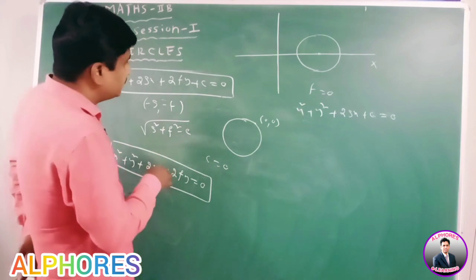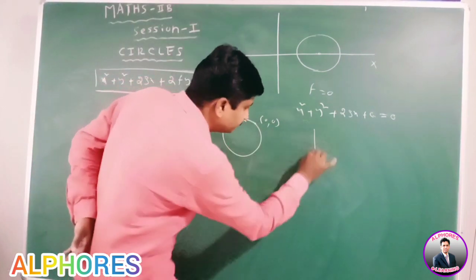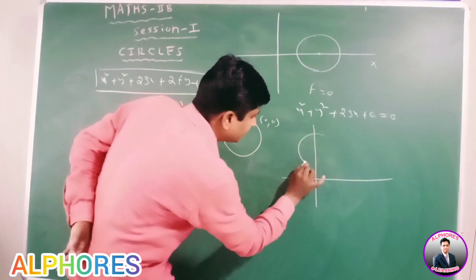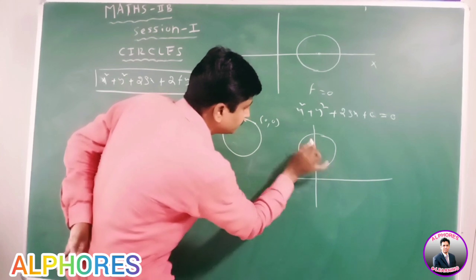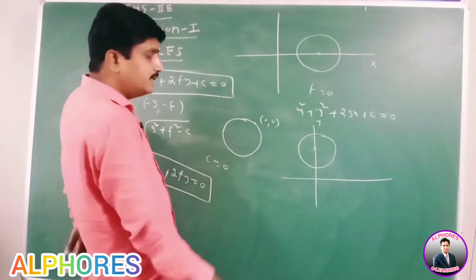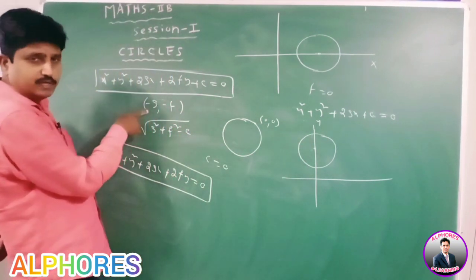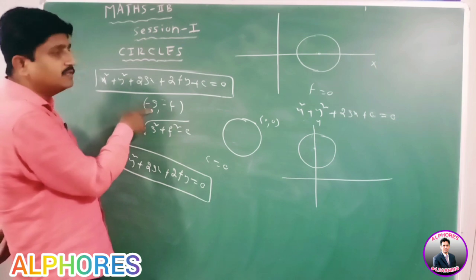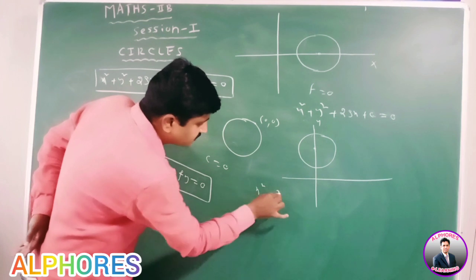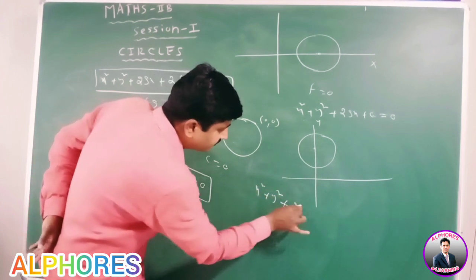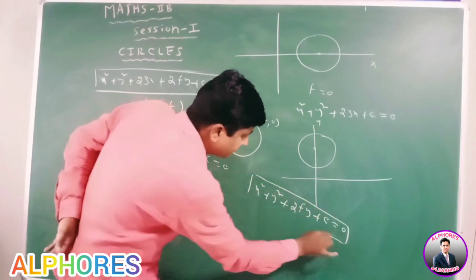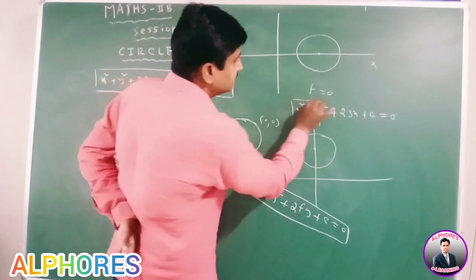Similarly, the equation of circle having center on y-axis. In this case, the x-coordinate of the center is 0. X-coordinate, it means g value is 0. Therefore, the equation of the circle is x square plus y square plus 2fy plus c equal to 0.